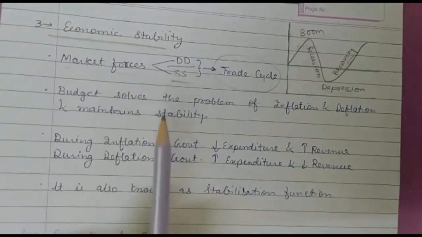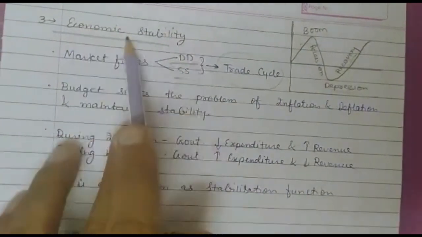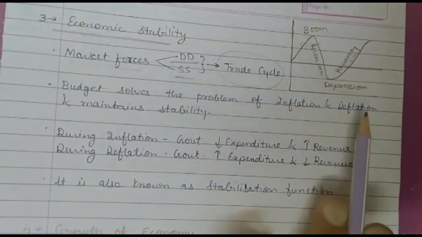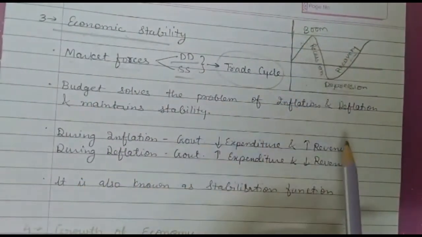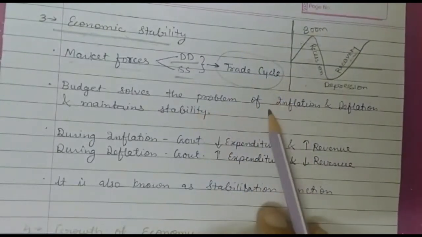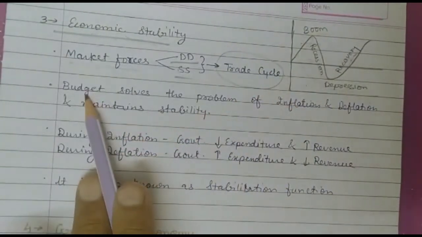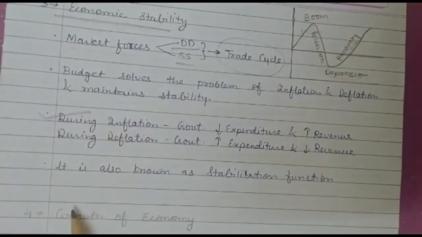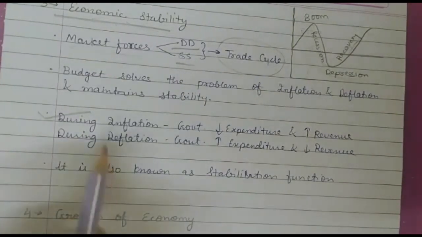Now, what is the objective of the government? To bring stability. The budget solves this problem of inflation and deflation. Now, how does the government solve this problem? With the help of the budget. During inflation, on an average the prices of products are high. It is because people have more money, they spend more, and it leads to inflation.